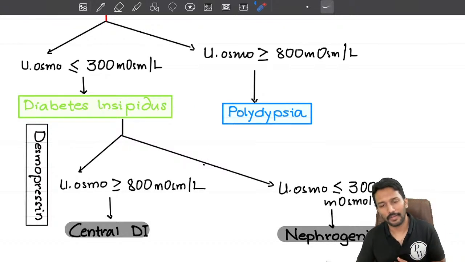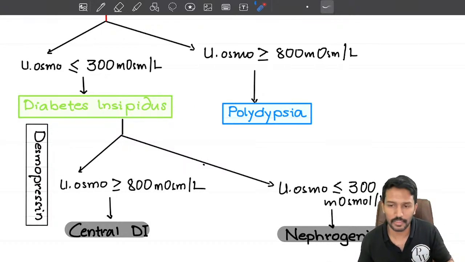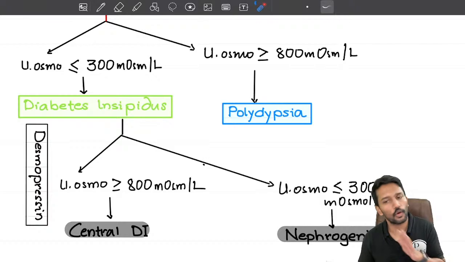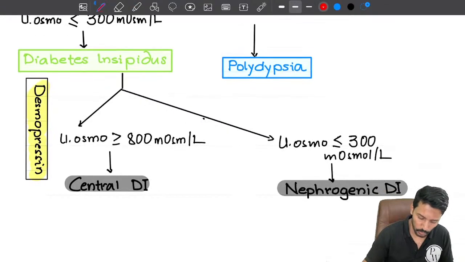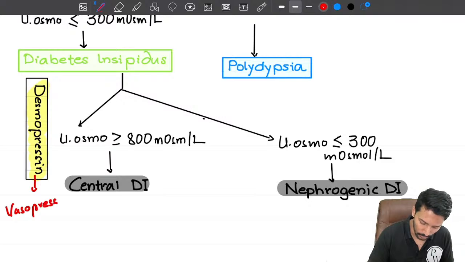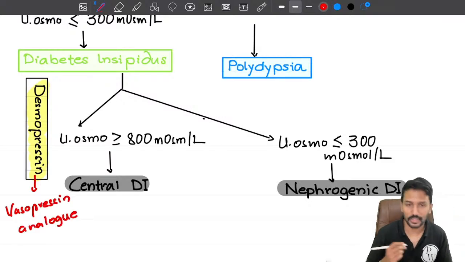Now the question is, I have to differentiate whether it is central diabetes insipidus or nephrogenic or peripheral. For this differentiation, what I do is I administer a drug called desmopressin. What is desmopressin? Desmopressin is a vasopressin analog. It's a long-acting vasopressin analog. Now you only think logically and tell me.